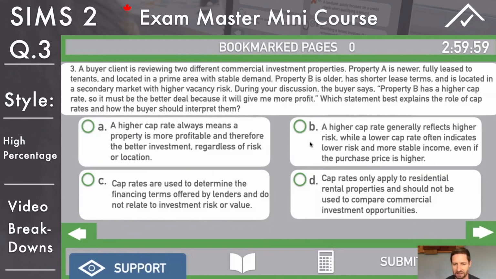Basically, B is the answer. Cap rates reflect the market's assessment of risk and return. Property B's higher cap rate likely signals greater risk, while property A's lower cap rate reflects the stability and lower perceived risk. That is generally how it works. Go back through this question if you need to start understanding cap rates, and again, refer to the Exam Master mini course that really breaks it down. Okay, B, answer and move on.